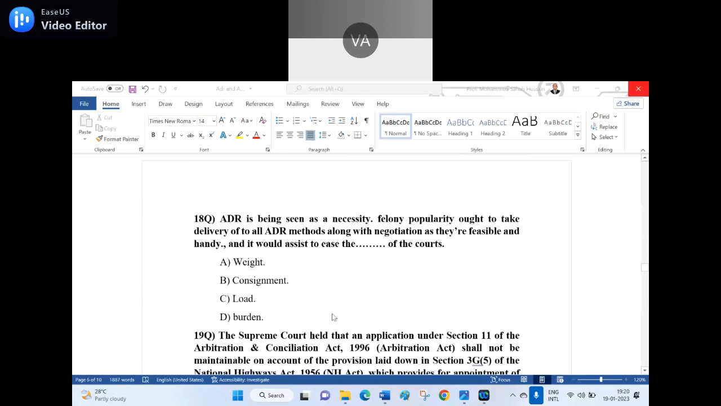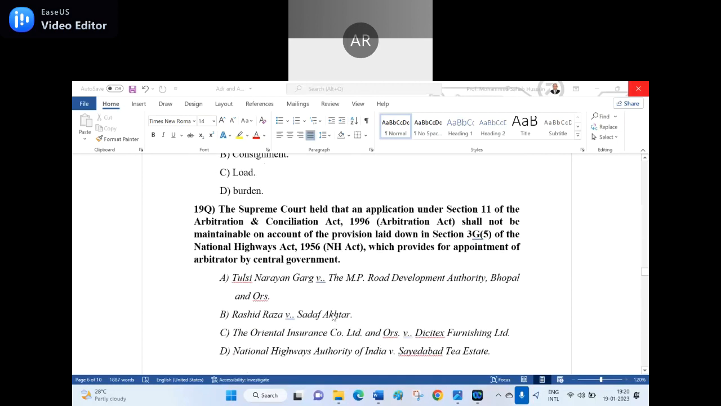18th question. ADR is being seen as a necessity, and its popularity is growing, to take delivery of all ADR methods along with negotiation, as they are feasible and handy, and it would assist to ease the burden of the courts. Option A, white. Option B, consignment. Option C, load. Option D, burden. Burden, sir. D, burden. Burden is the right answer.